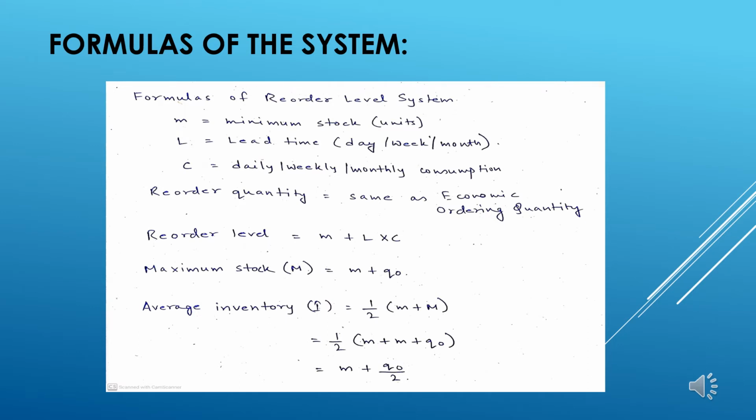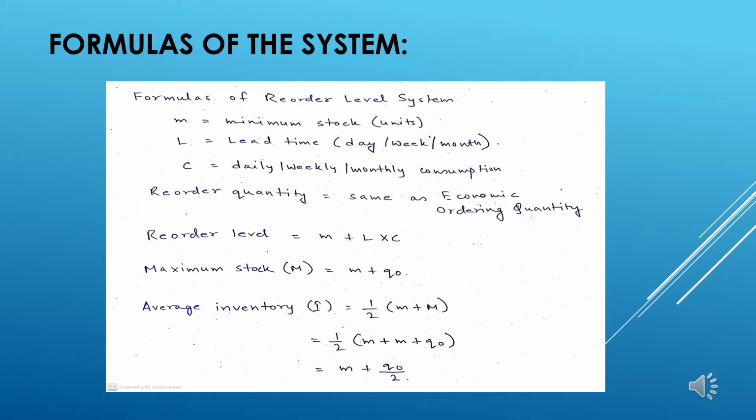The basic parameters required in this fixed order quantity system are, you can see here, if small m is taken to be the minimum stock in units, capital L to be the lead time in days, weeks or months, and capital C to be the consumption, daily, weekly or monthly. As I have previously said in the workings of the system, the reordering quantity is basically the same as the economic ordering quantity.